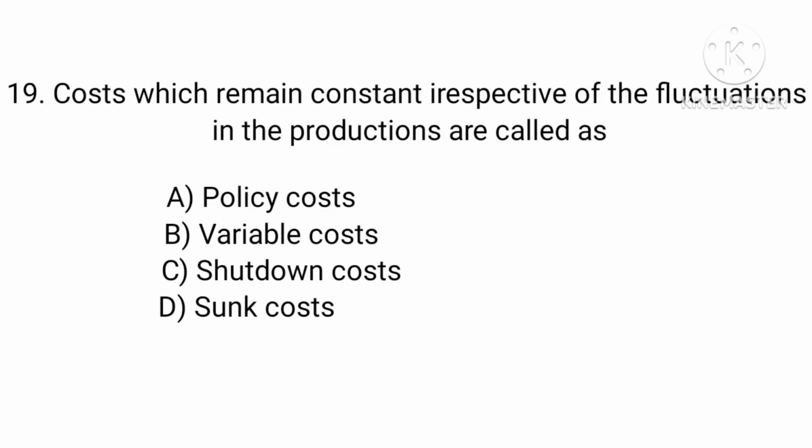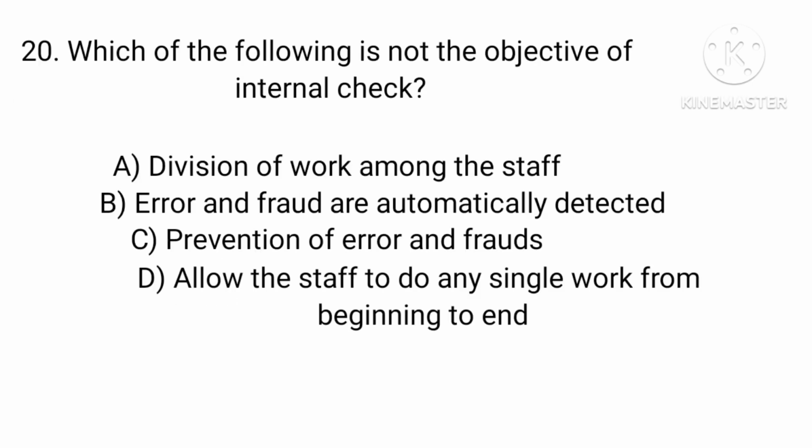Costs which remain constant irrespective of the fluctuations in production are called: option A, policy costs; option B, variable costs; option C, shutdown costs; option D, sunk costs. Answer: option A, policy cost.